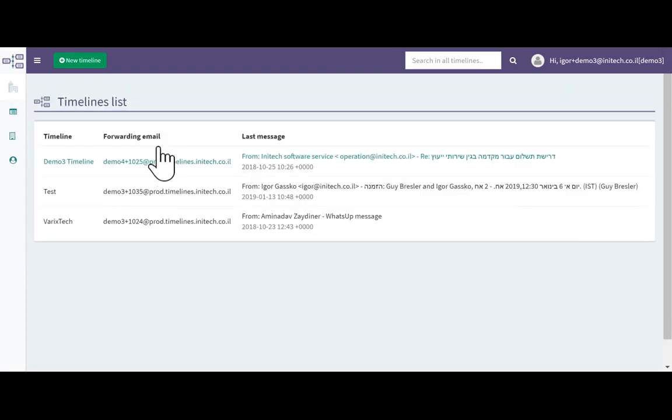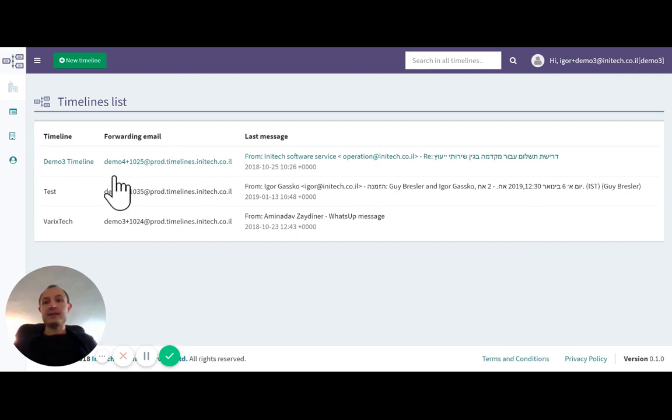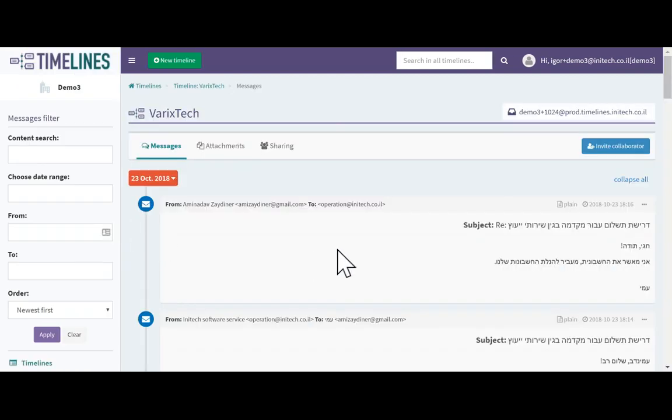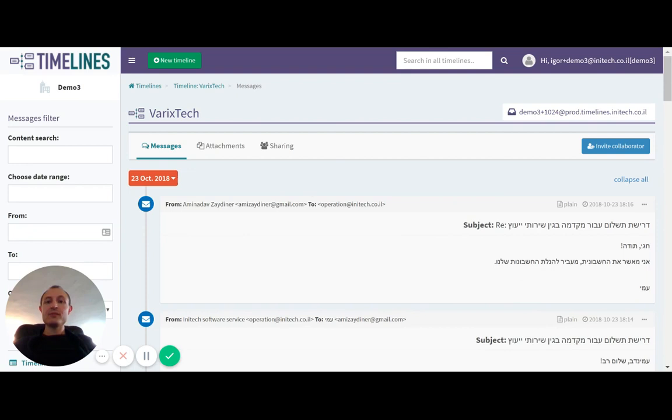And of course, there are timelines themselves. Here, for example, what I'm going to demonstrate to you is a sales scenario. I wish all sales were that streamlined. It's spread between 4 different mailboxes and a WhatsApp message thread, and I'll show you how we organize such communication into a neat timeline that helps to understand the flow of the communication from initial contact to deal closure.